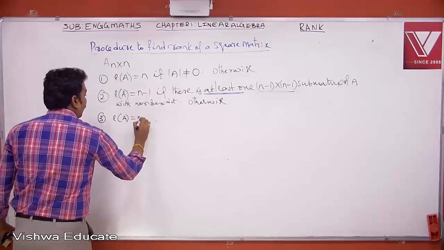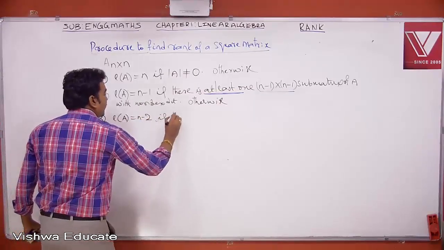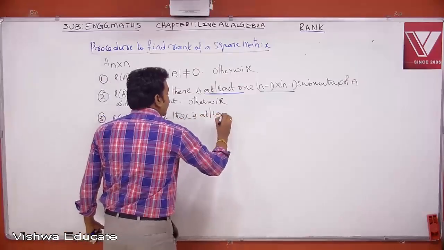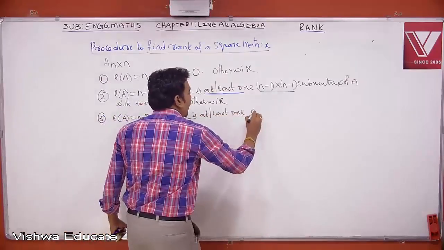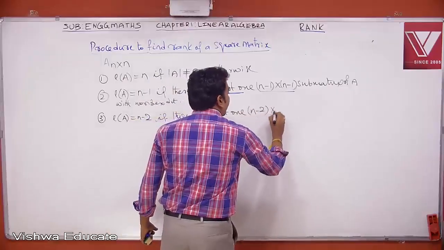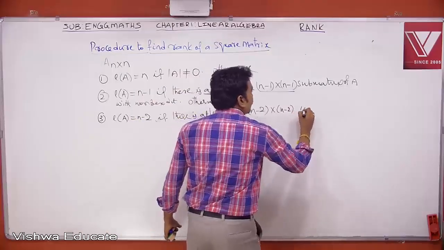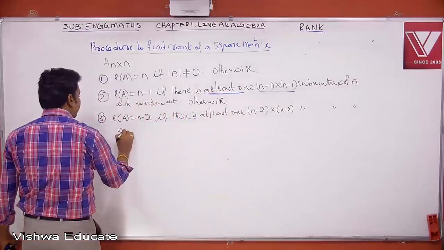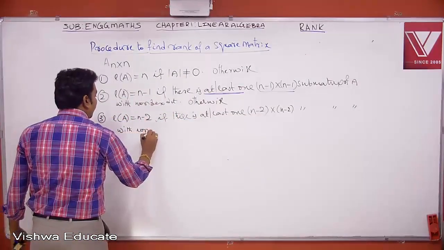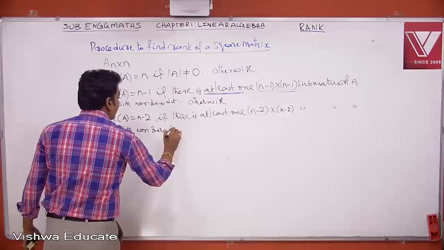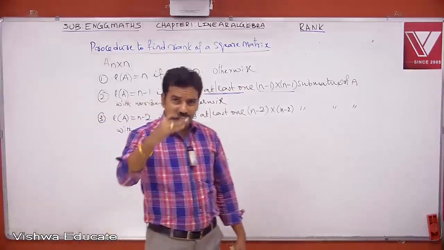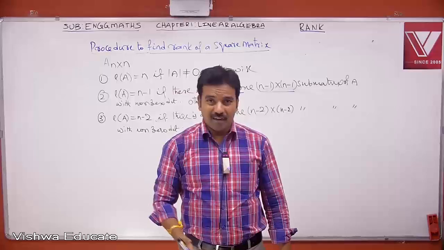So rank of A equal to n minus 2 if there is at least one n minus 2 cross n minus 2 submatrix of A with a non-zero det. So in this manner, we always find the rank of a square matrix.